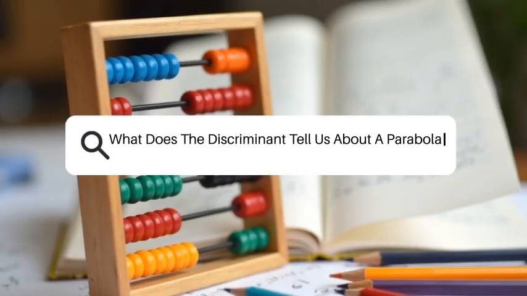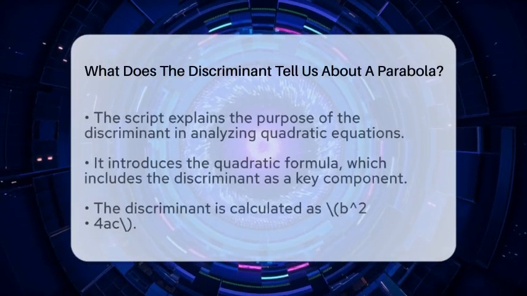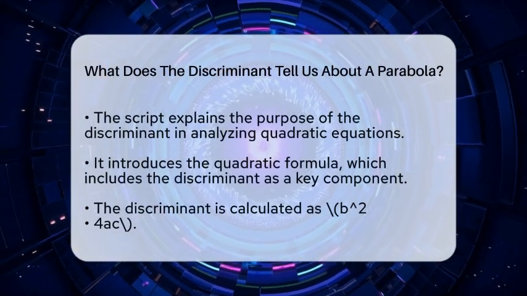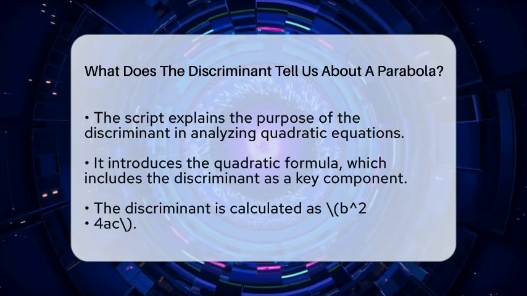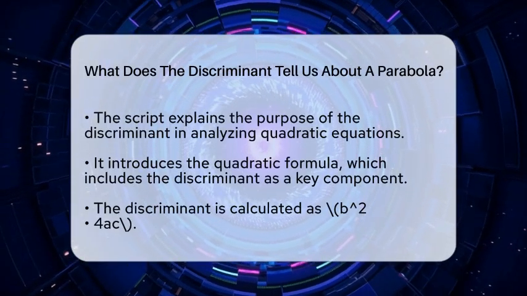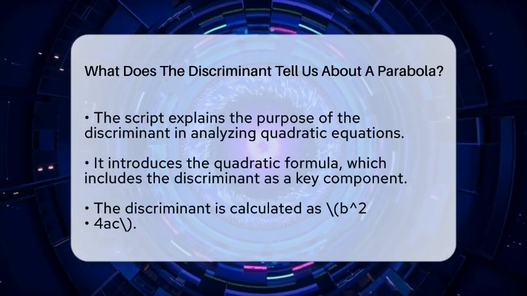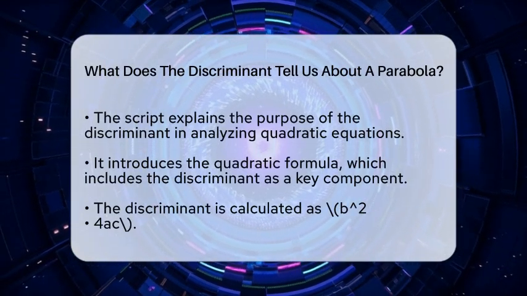What does the discriminant tell us about a parabola? Imagine you're looking at a graph of a quadratic equation and wondering how many times it crosses the x-axis or if it touches it at all. The answer lies in a small but powerful number called the discriminant.